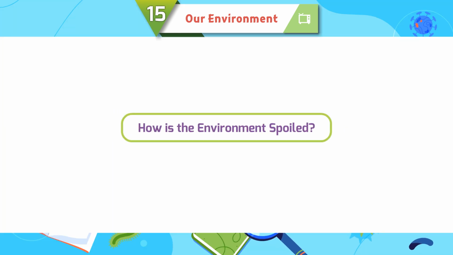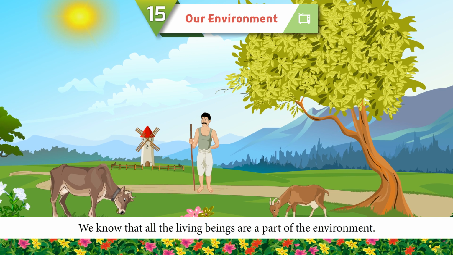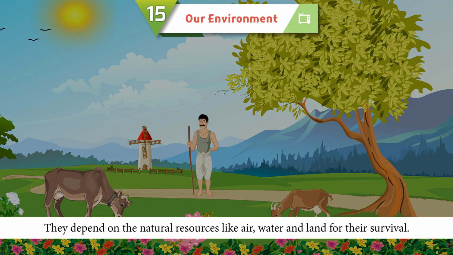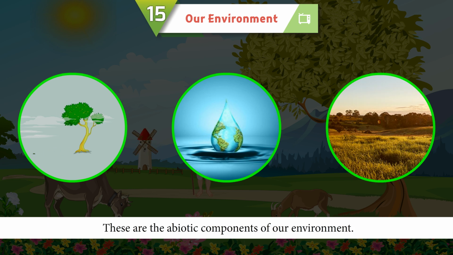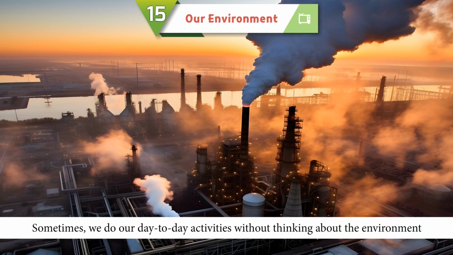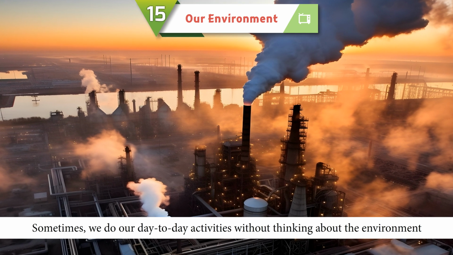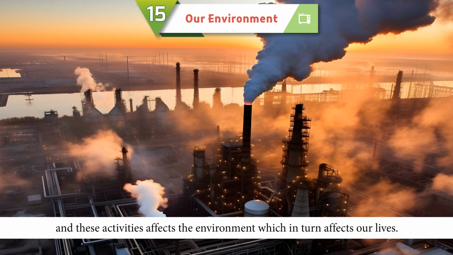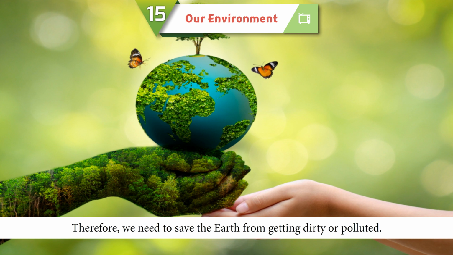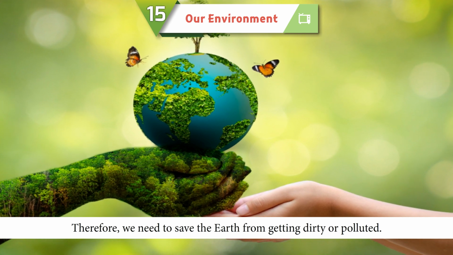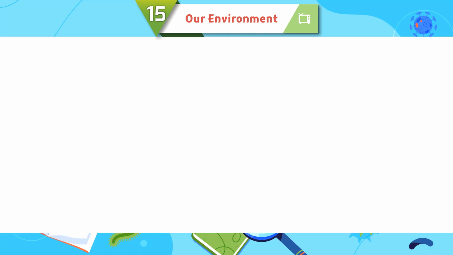How is the environment spoiled? We know that all the living beings are a part of the environment. They depend on the natural resources like air, water, and land for their survival. These are the biotic components of our environment. Sometimes we do our day to day activities without thinking about the environment, and these activities affect the environment, which in turn affects our lives. Therefore, we need to save the earth from getting dirty or polluted. We must know about the activities that pollute the earth.